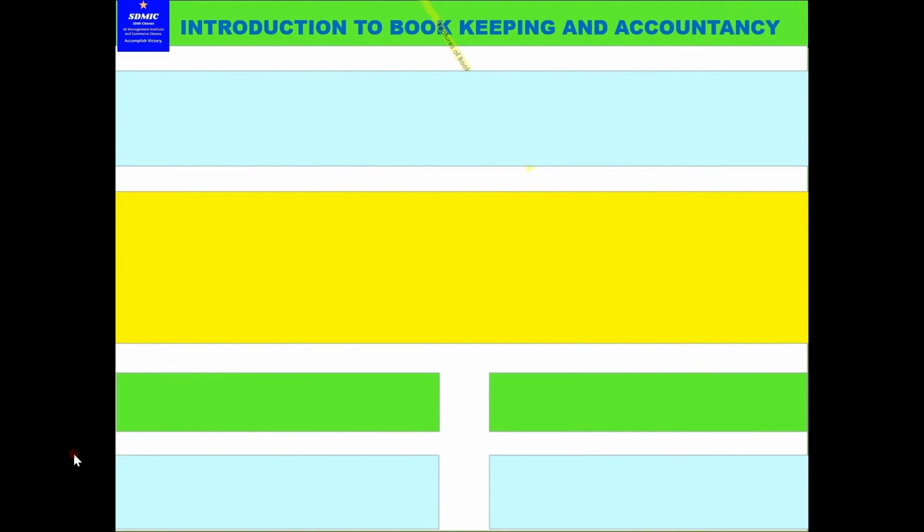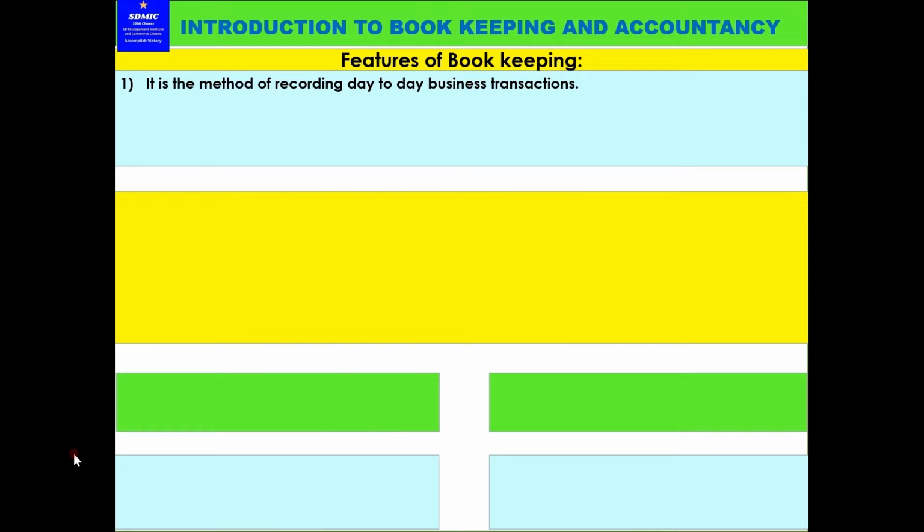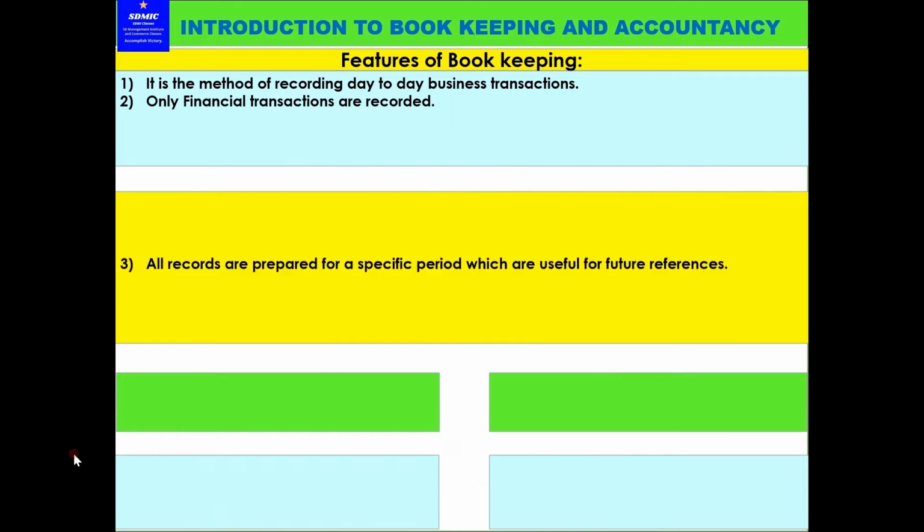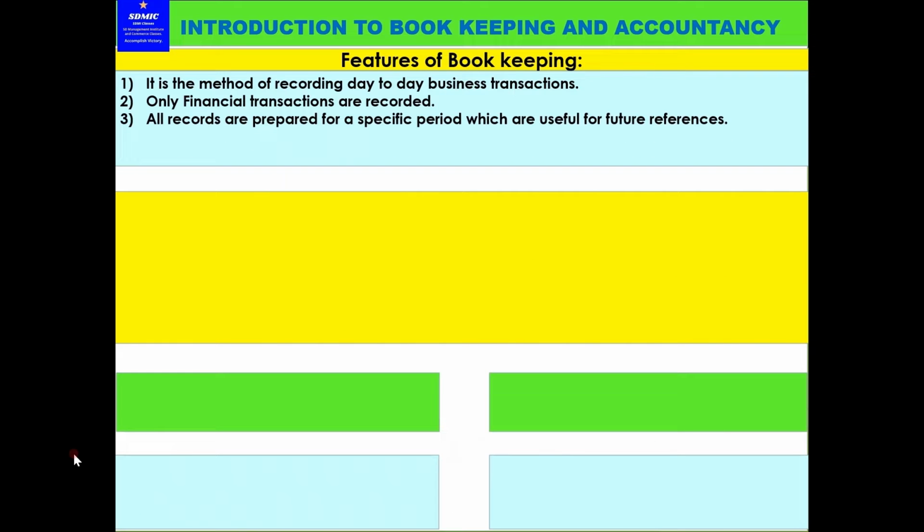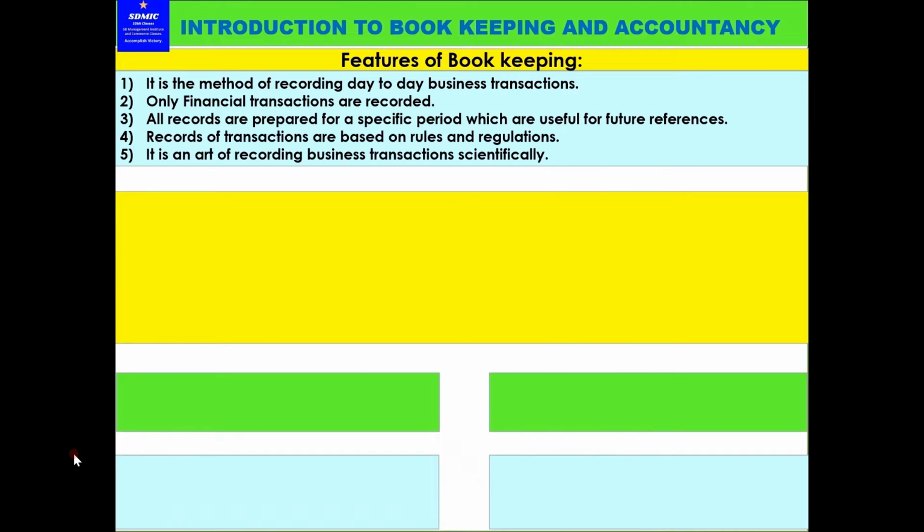Now let us revise again the features of bookkeeping. See, these are important points you have to keep in mind. This is a method of recording day-to-day business transactions. Only financial transactions are recorded. All records are prepared for a specific period which are useful for future reference. Records of transactions are based on rules and regulations. It is an art of recording business transactions scientifically. These 5 points and features of bookkeeping we already learned.